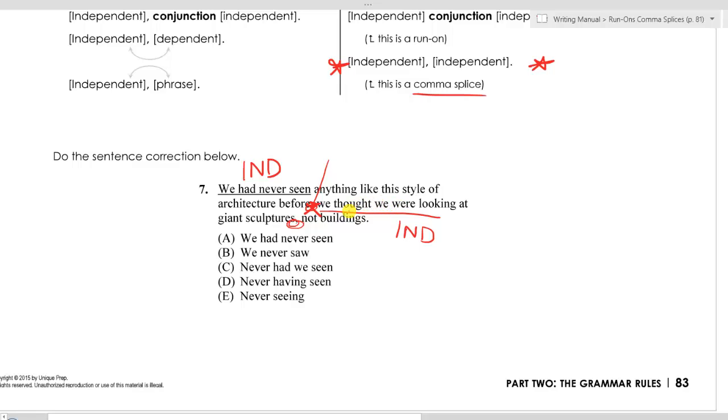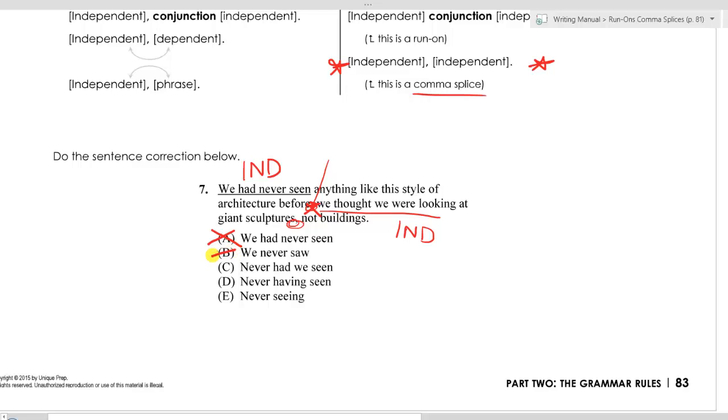Now, normally we would want to go ahead and make our own change. We would want to try to change this underlined portion on our own before going to the answers. In this case, I am just going to go right to the answers. I'm going to eliminate A because I know that's an exact replica of what is already underlined, and we know that what is already underlined does create a problem, so we're going to get rid of answer choice A.